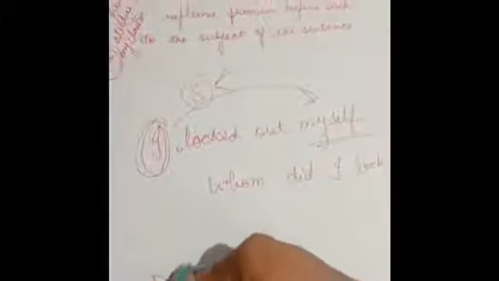So in a reflexive pronoun, the doer and receiver of the action are always the same. Remember this thing. Just take an example of a mirror. If you are looking into the mirror, you are the subject. Here you are is the subject and looking is your verb. So at whom are you looking? You are obviously looking at your own self. So this is your reflexive pronoun when the doer and receiver of an action are the same.